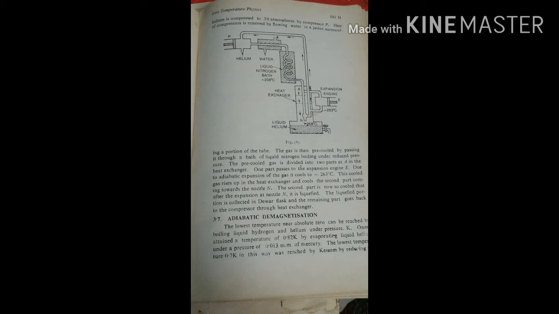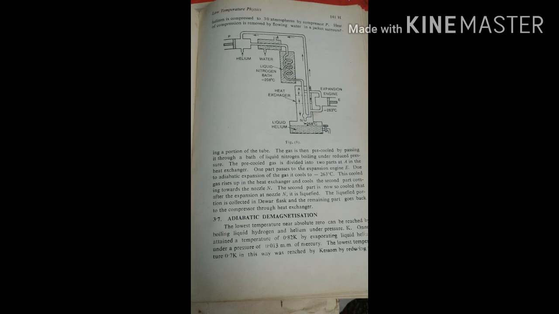Adiabatic demagnetization. The lowest temperature near absolute zero can be reached by boiling liquid hydrogen and helium under reduced pressure. Kamerlingh Onnes attained a temperature of 0.82 Kelvin by evaporating liquid helium under a pressure of 0.013 mm of mercury.